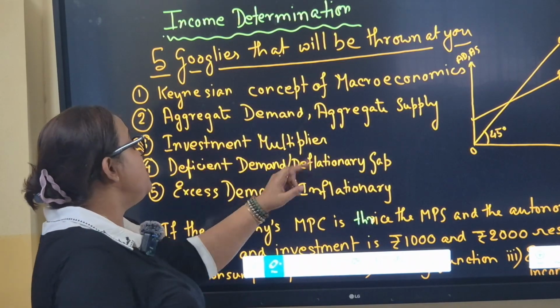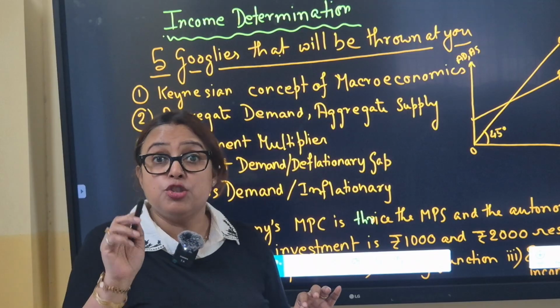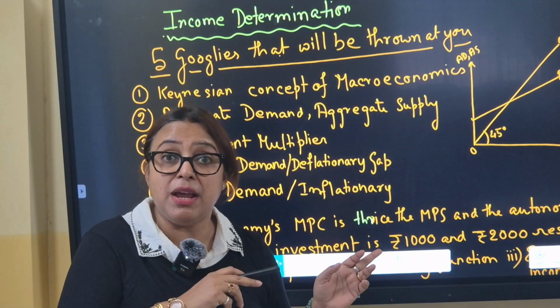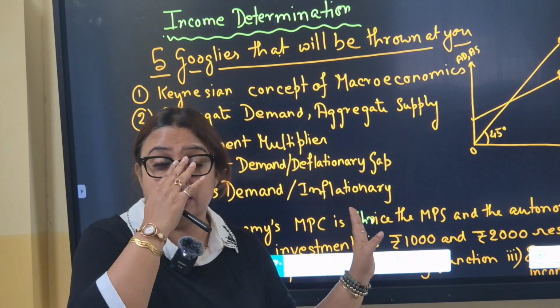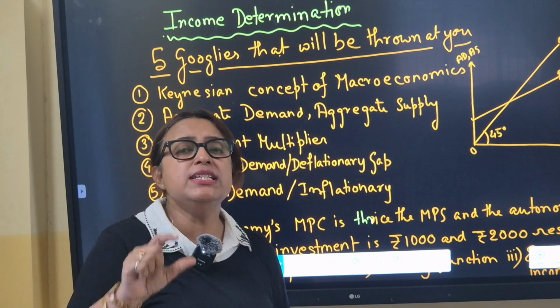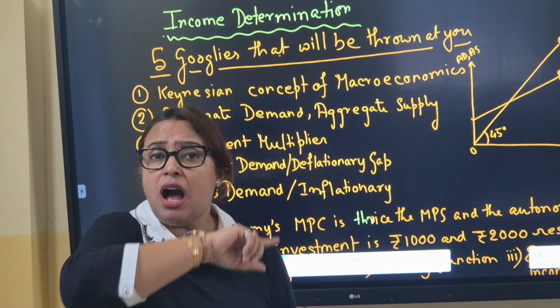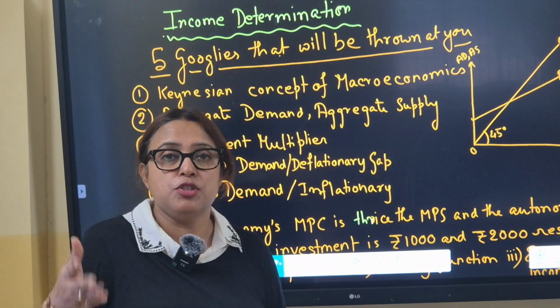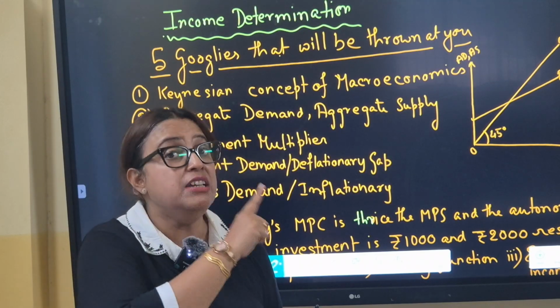Next is investment multiplier. Here, please do not confuse between investment multiplier of income determination and money multiplier, credit multiplier of money banking. This is different. It says that when you increase the investment by some amount, ultimately the amount of increase in national income is many times more. How many times more? That is the investment multiplier.